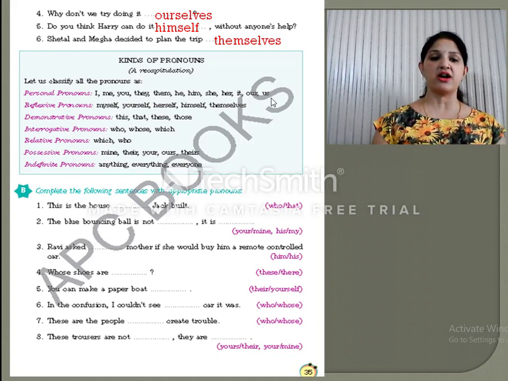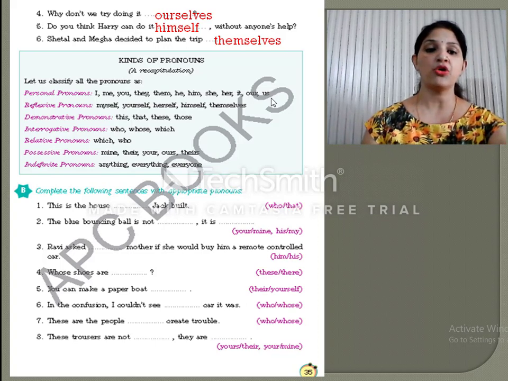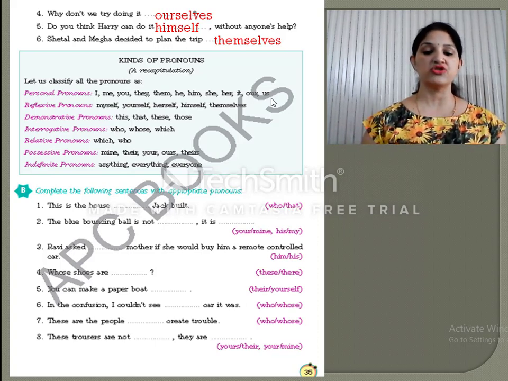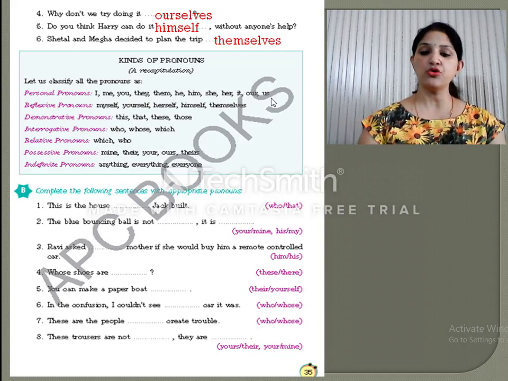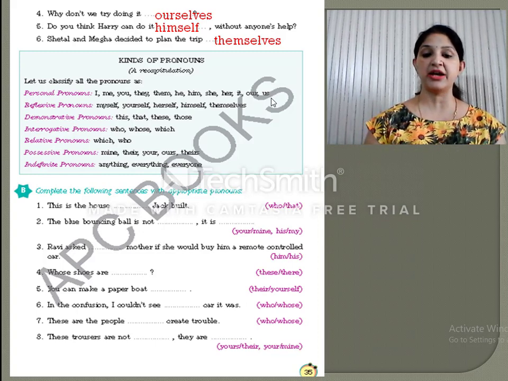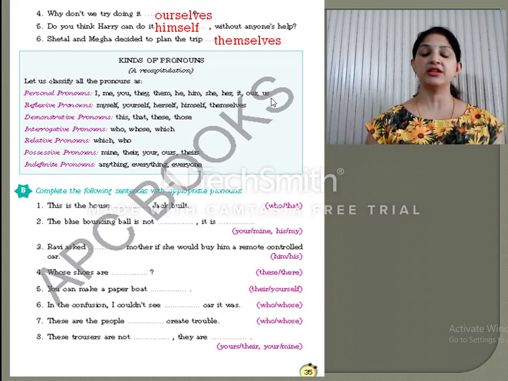So only this much are the reflexive pronouns. It refers to the personal pronoun. Now the next one is the demonstrative pronouns. Demonstrative pronouns point to and identify a noun or a pronoun. This and these refer to things that are nearby in space or time, while that and those refer to things that are farther away in space or further away in time.